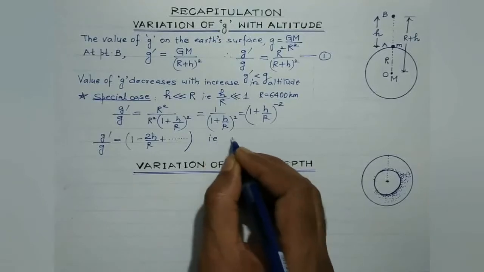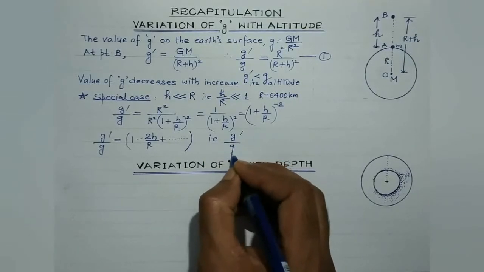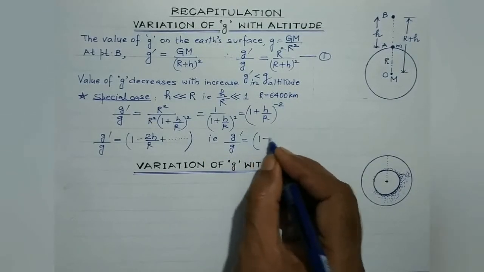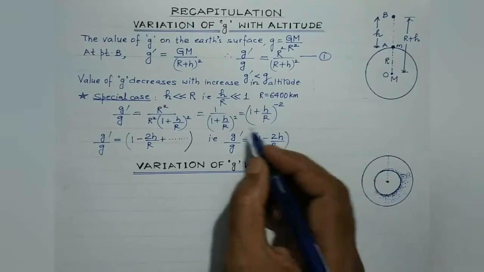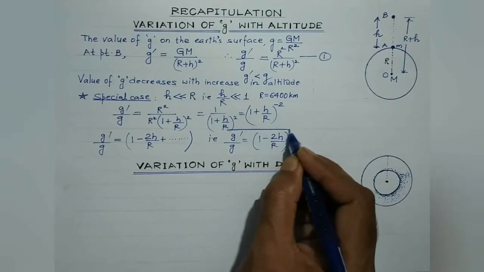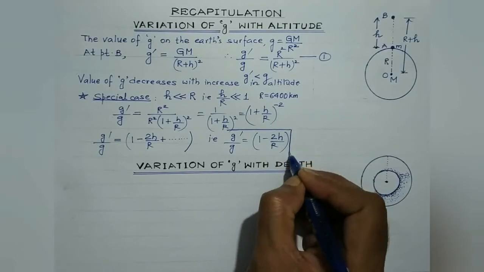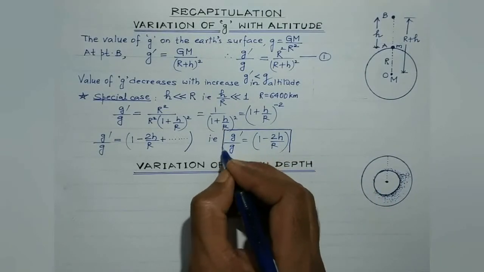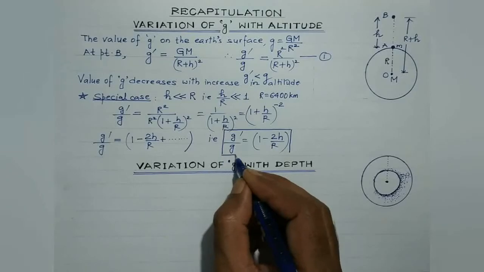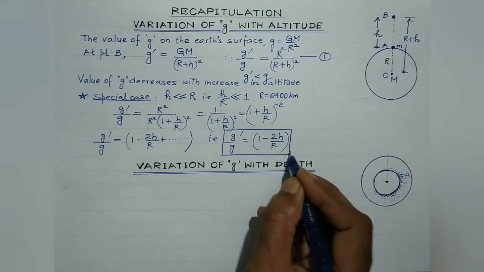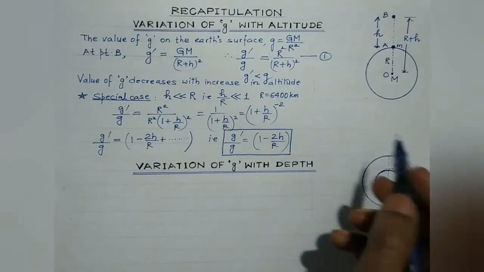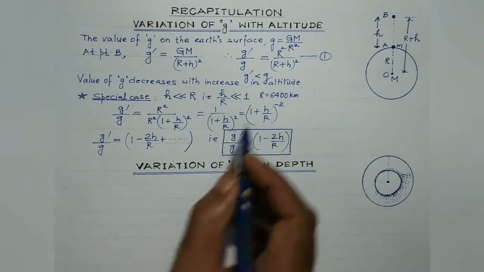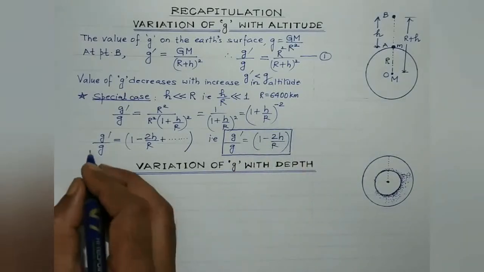That is, g dash by g will be equal to 1 minus 2h by R. So this formula can be used in those numericals where the value of h, the height through which the body is raised, is very, very small as compared to the radius of the earth.